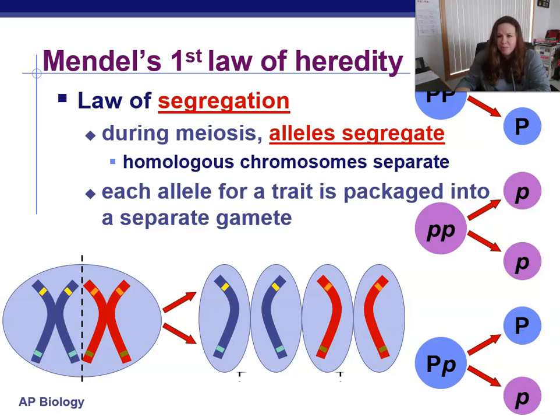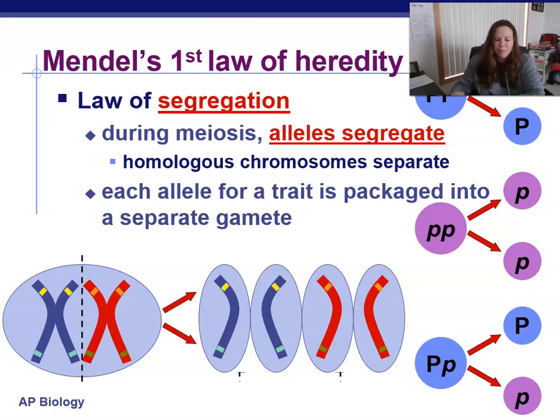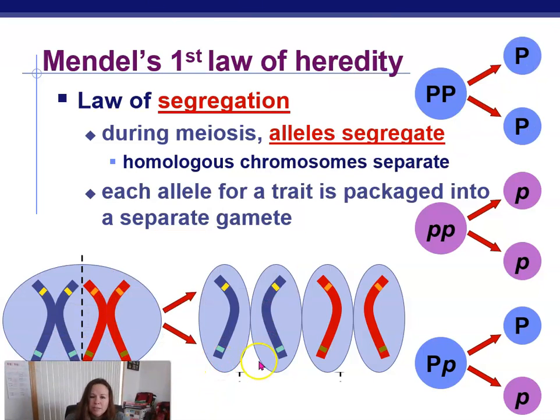So from this, then we get some laws of heredity. Mendel actually was able to come up with some laws of heredity. The first one is called the law of segregation. When you hear the word segregation, think of the word separation. So this simply means separation. During meiosis, the alleles segregate or separate into separate cells or separate gametes.